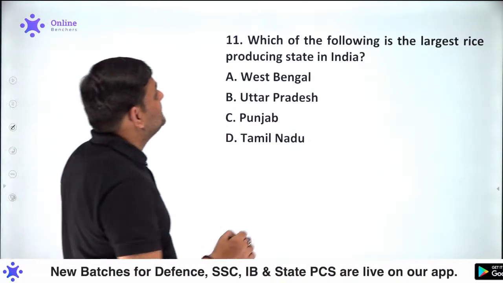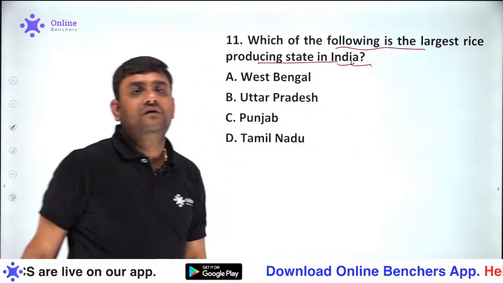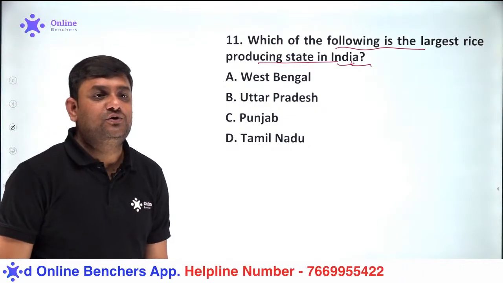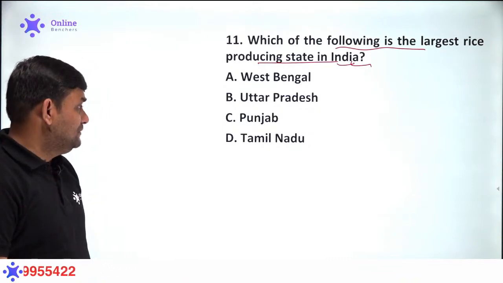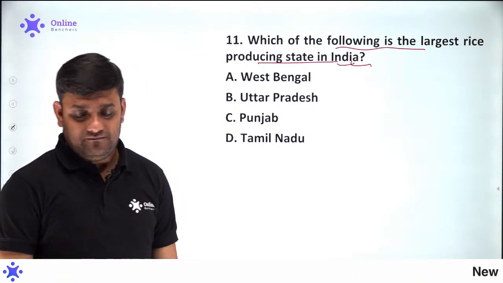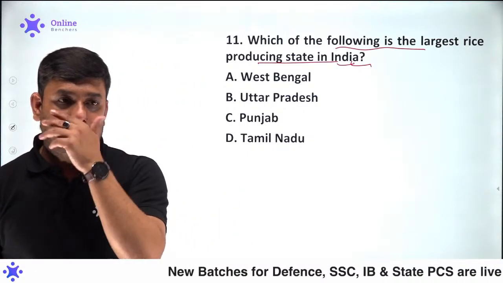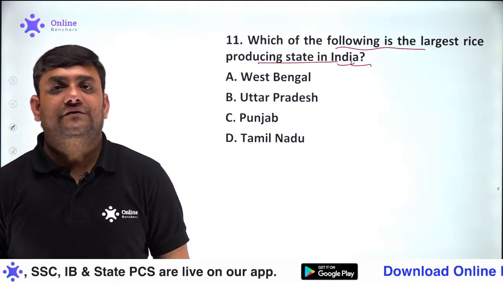Which of the following is the largest rice producing state in India? A very good question. Which state will you consider to be the largest rice producing state? Is it A, West Bengal? B, UP? C, Punjab? Or D, Tamil Nadu? First of all, you answer this question. I will put another one. Please go for it.